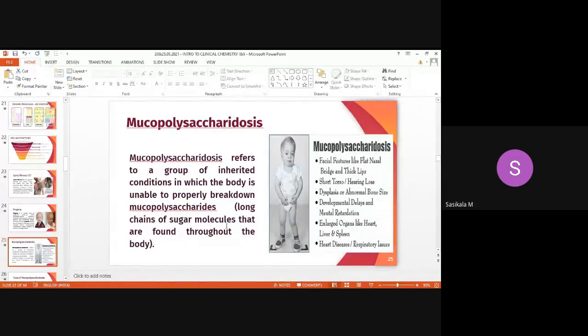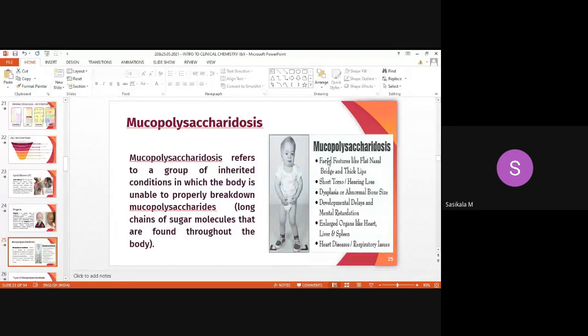Polysaccharides contain many sugar molecules combined through alpha 1,4-glycosidic linkage. So accumulation of mucopolysaccharides occurs throughout the body. You can see the accumulation of carbohydrate all over the body in this child.